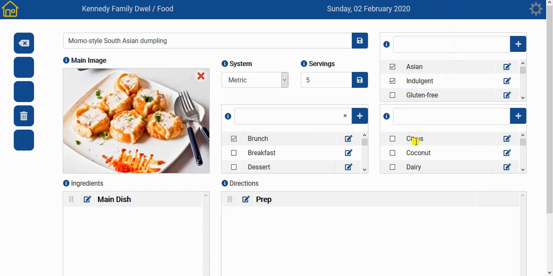I recommend leaving this section for the end of the process. Once we enter our ingredients and we pretty much can see what kind of allergens we're dealing with, then we can come back and select the appropriate ones in this list. So let's go ahead and start adding ingredients.